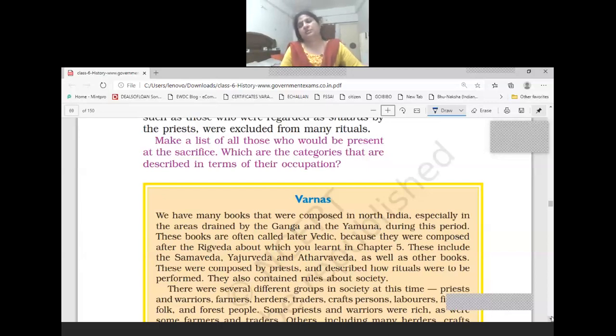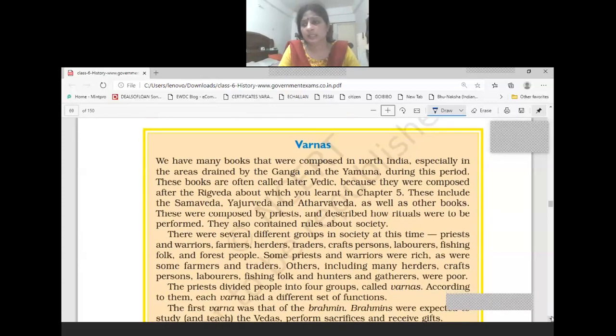One of the most important developments of the later Vedic period was the Varna system. Under this Varna system, the society was divided into four Varnas: Brahman, Kshatriya, Vaisya, and Sudras. This division of people into four Varnas was hierarchical, in the sense that the Brahmanas were considered at the top position, the second position was given to the Kshatriyas, the third position to the Vaishyas, and at the fourth position were the Sudras. The functions of these four Varnas were different from each other.